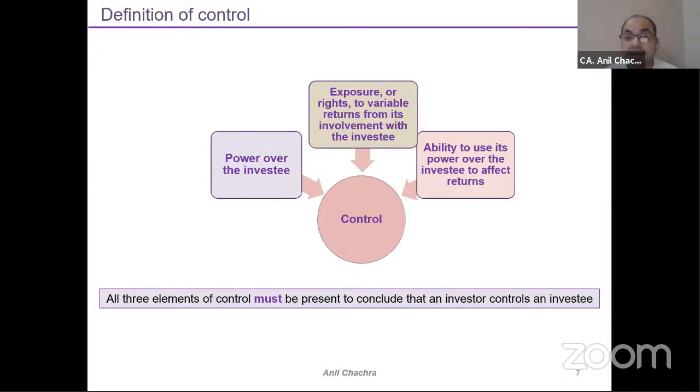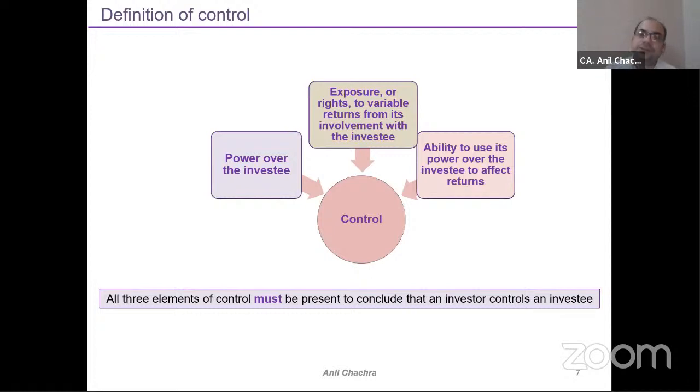The third thing is that I have the power, I have the exposure, and I should have the ability to use my power over the investee to affect its returns. Unless I have the ability, against which I have the power, I can't say that I am establishing control in your company.